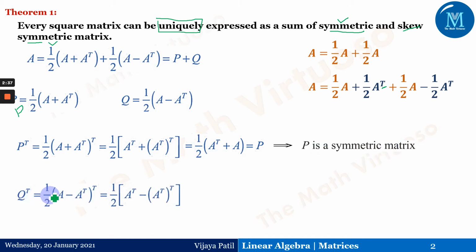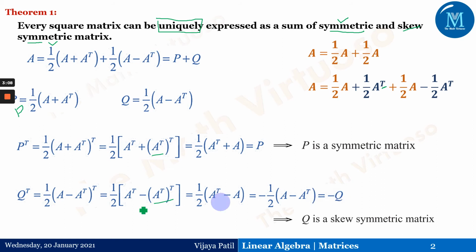Similarly, Q transpose is 1 by 2 times A minus A transpose, all to the power T, which is the transpose of the bracket, giving 1 by 2 times A transpose minus A. The same thing applies here. So it is 1 by 2 times A transpose minus A, and taking the minus sign out, it is minus 1 by 2 times A minus A transpose, which is minus of Q. Now Q transpose is minus of Q, so Q is a skew symmetric matrix.